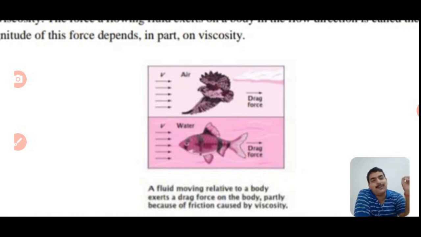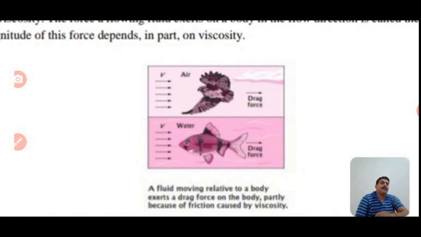Therefore, drag forces are applied, drag forces acting in the opposite direction of the bird and fish flowing. The drag force is balanced by which force? This is the frictional force caused by viscosity, and this is termed as viscosity.